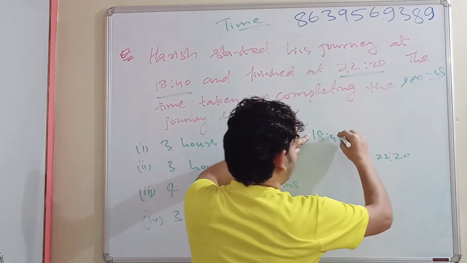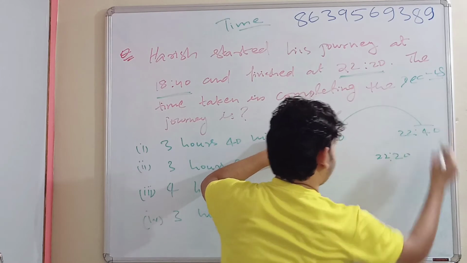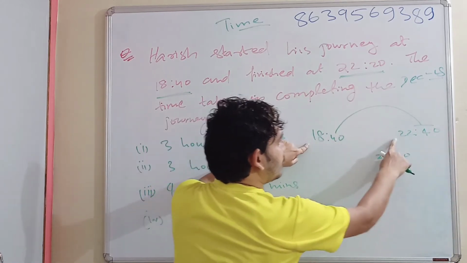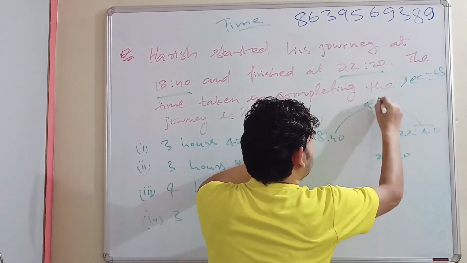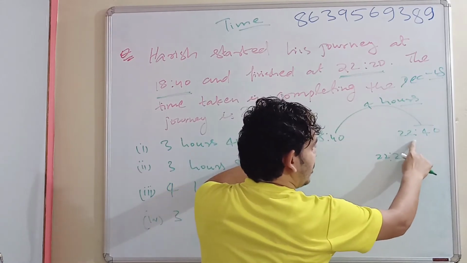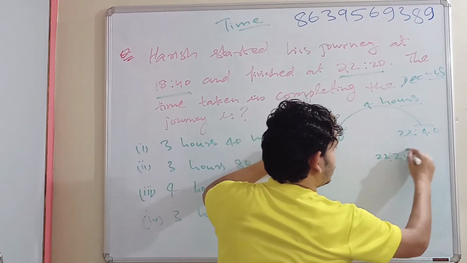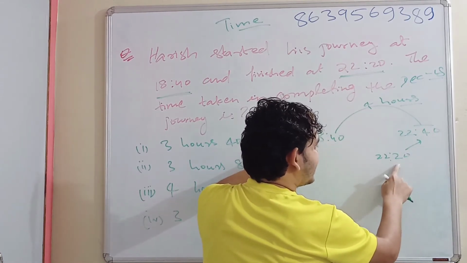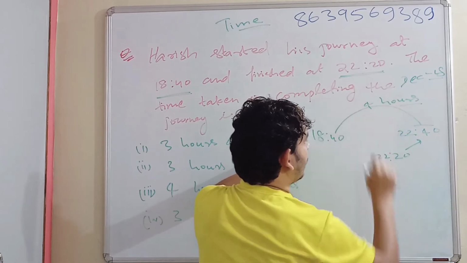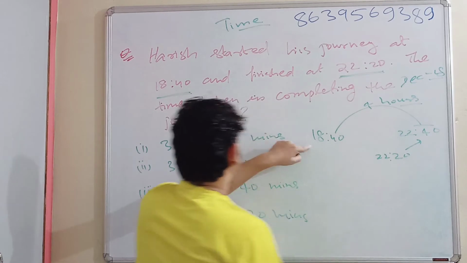Let's see, if I continue at this range only at 22:40, from 18:40 to 22:40, 4 hours will be completed. But his journey is not going up to there, it is ending at 22:20 only. So nothing but his journey will be 20 minutes less than the 4 hours. His journey time will be 20 minutes less than 4 hours time.